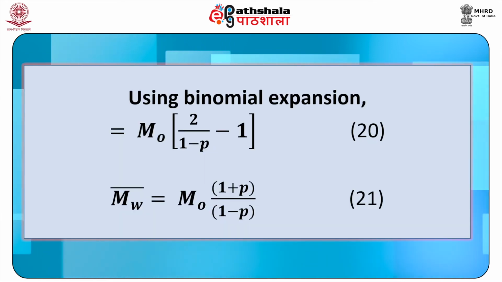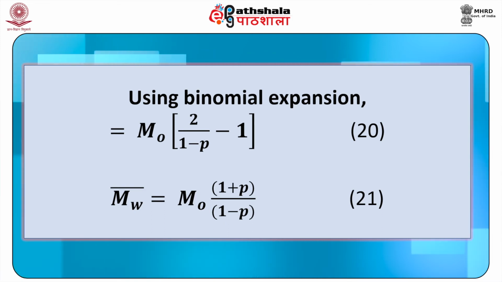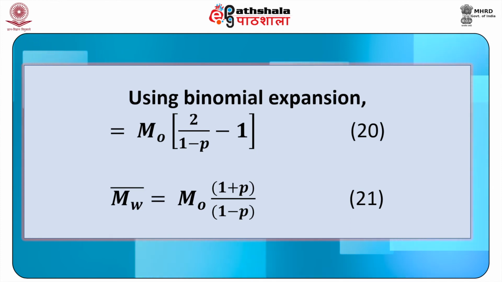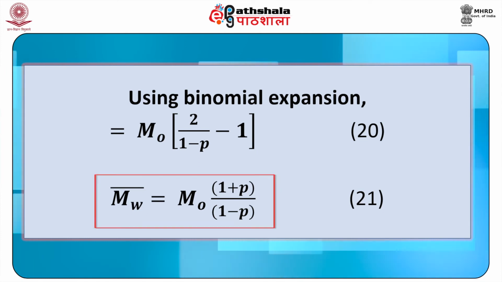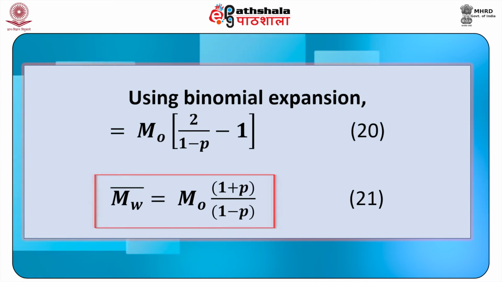Using the binomial expansion, we get Mw bar equals m naught into 2 by 1 minus p minus 1. This is our equation 20. This gives Mw bar equals m naught into 1 plus p divided by 1 minus p. This is our equation 21.